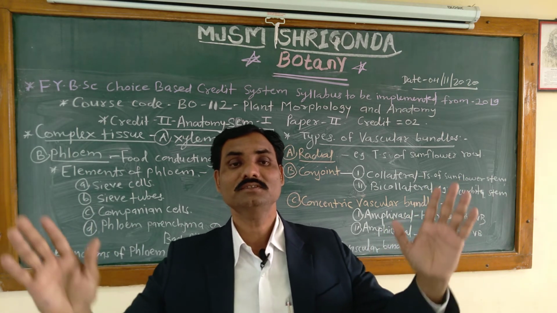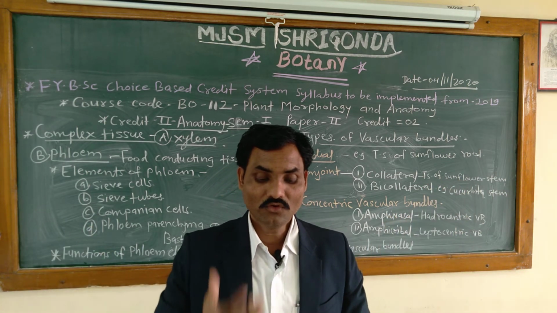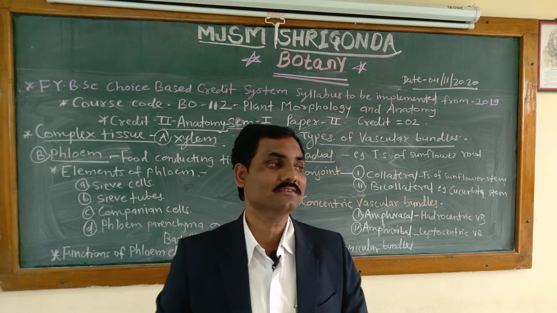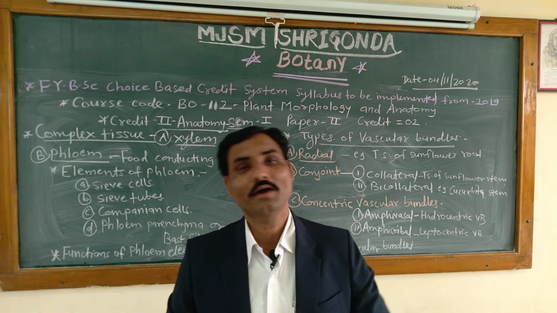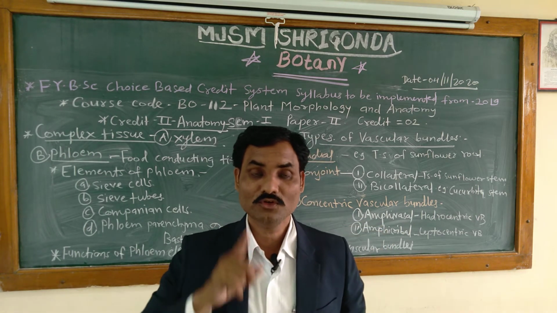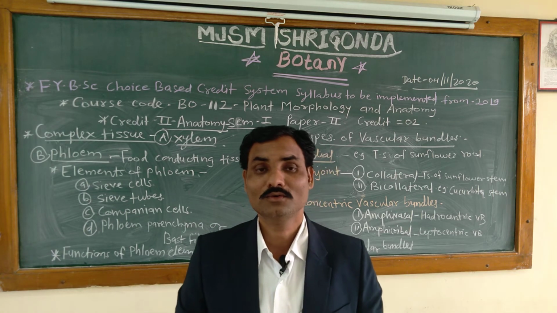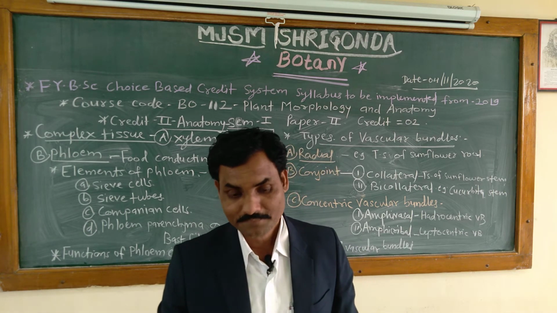They supply the prepared food material in the downward direction and upward direction also. Therefore, sieve tubes play a very vital role in the growth and development of the plant.